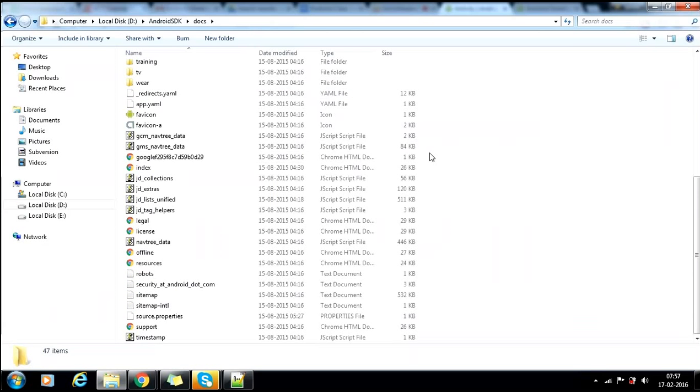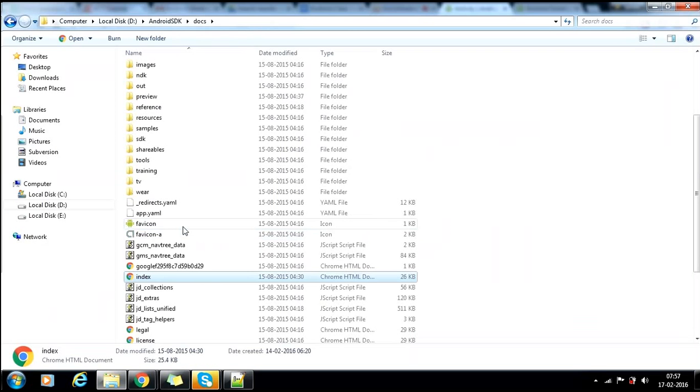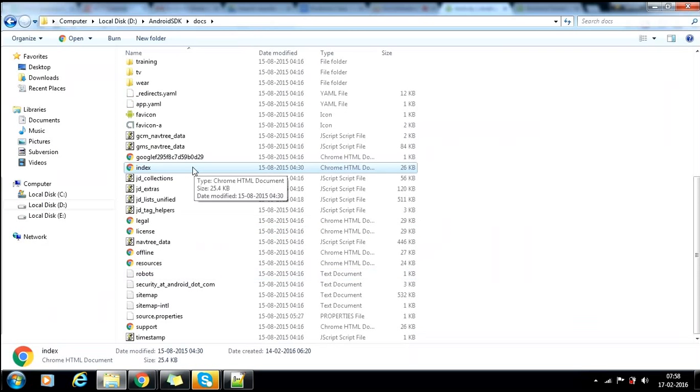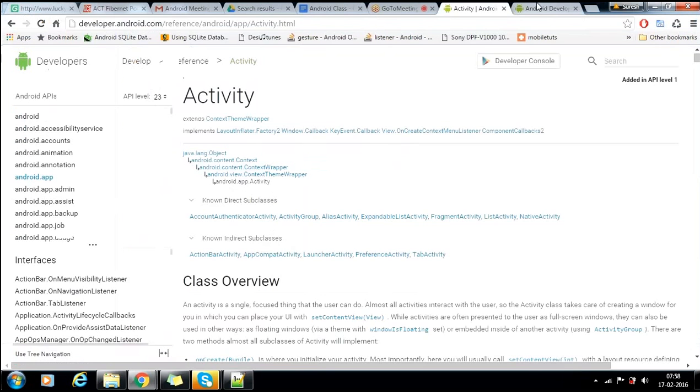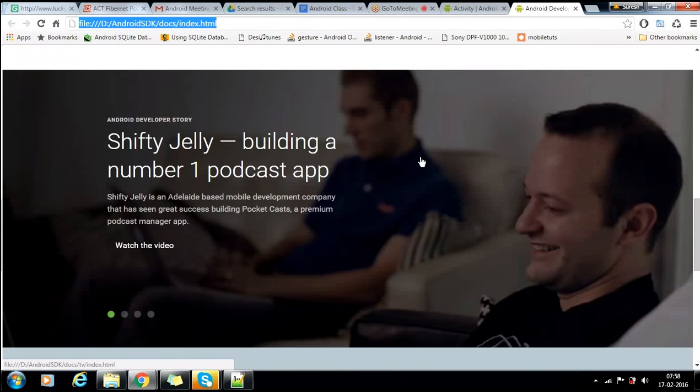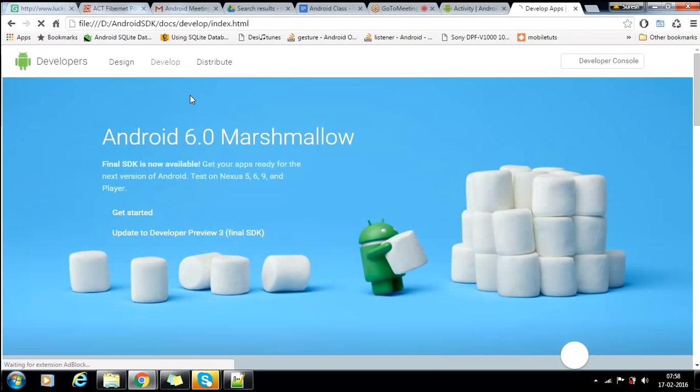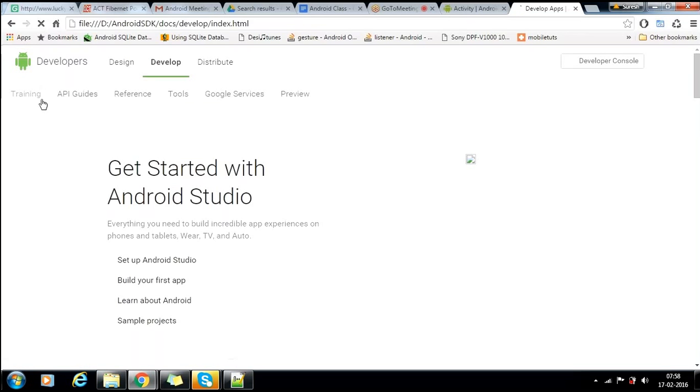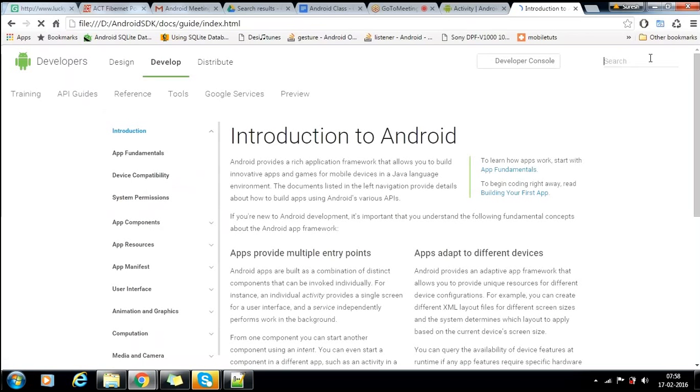See, here you need to select the index page. You got the point, right? If you double click that, it will be here. I think it is very similar to what we have seen. Go to develop, go to API guide, click activity.